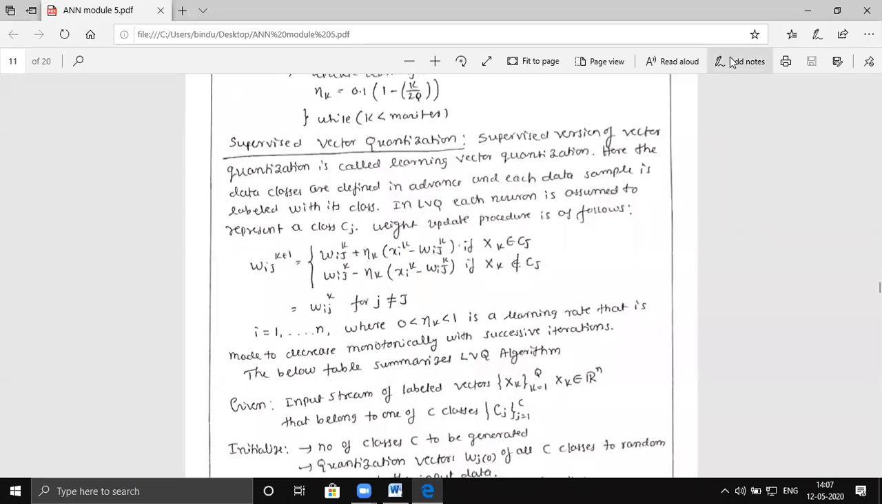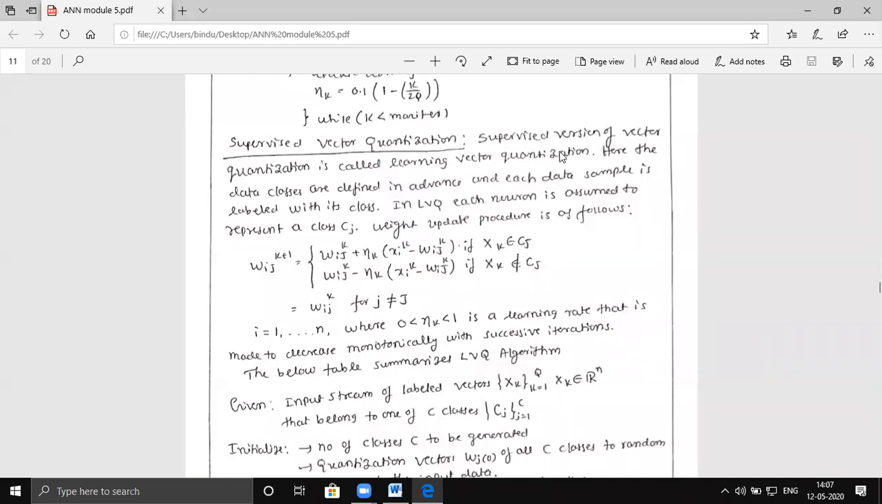Vector quantization. Okay. Now, what is actually the meaning of vector quantization? This vector quantization is also known as learning vector quantization.